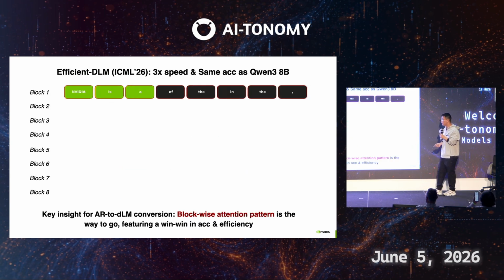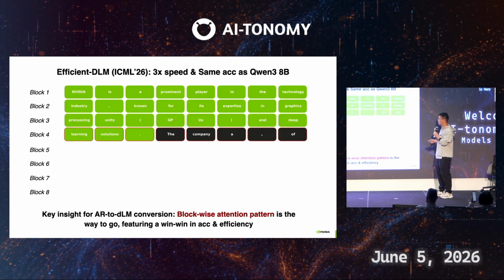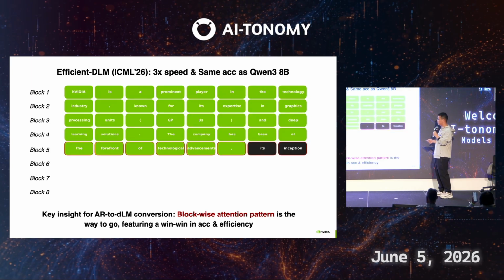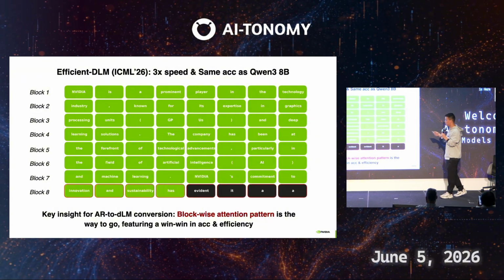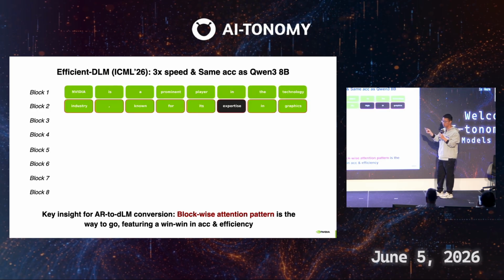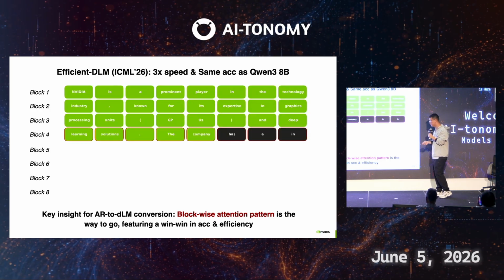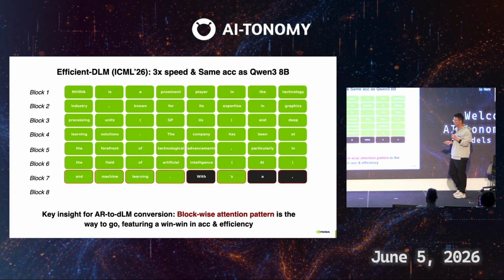This is our vision. And we had a demo at ICML this year called Efficient-DLM, which is an early diffusion LM. It does block-wise generation, and within each block, you can see the tokens are generated in a non-autoregressive manner. We iteratively denoise them from mask tokens into normal tokens. This can achieve about 3x speedup over Qwen models with the same accuracy.